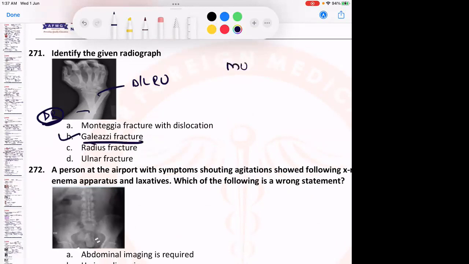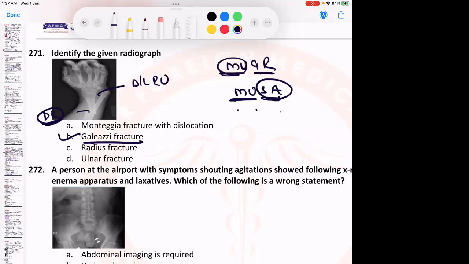So it is usually Mugar. In Montage there is an ulnar fracture and in Galeazzi there is a radius fracture. Further, how to remember it? In Montage there is a proximal ulnar fracture and the superior articulation or superior joint is dislocated. So it is the other way around for Galeazzi. In Galeazzi there would be a radial fracture and the inferior articulation or the inferior joint would be dislocated.